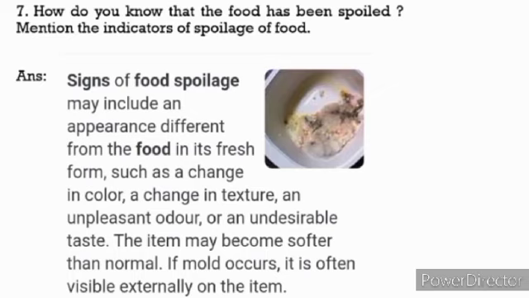This may be because it is contaminated with microorganisms, or it is oxidized by air, or it is decomposed by bacteria or fungi.